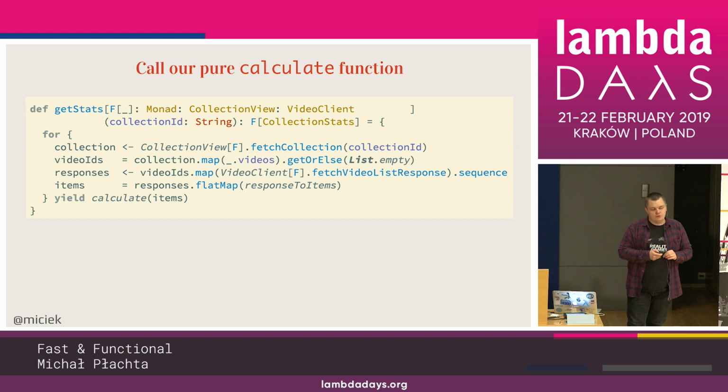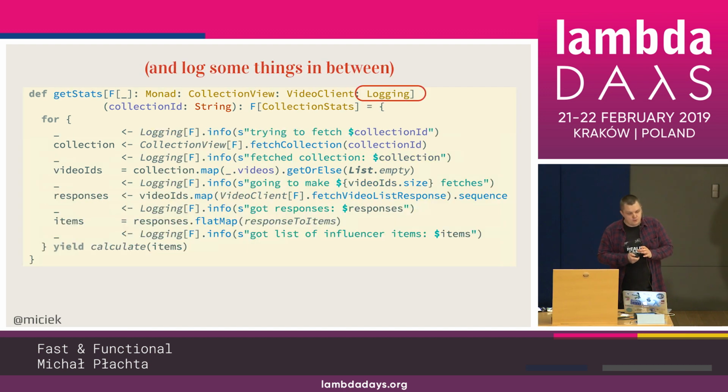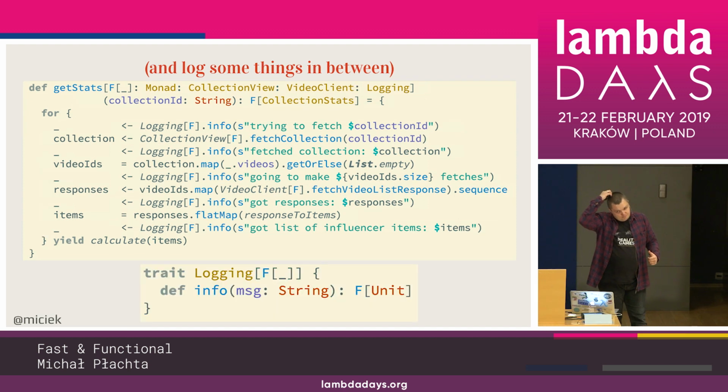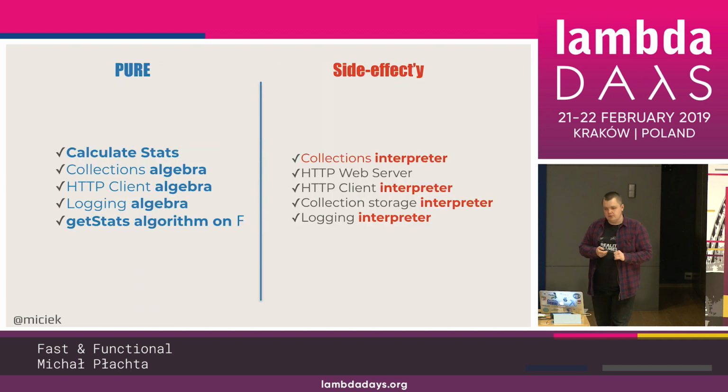4 lines of code for all the requirements to be passed. And we are still in the pure world. Of course, we need to add some logging, but exactly in the same way. So just adding logs in between, but the mechanics are exactly the same. So logging algebra, right? We just created this function, which fits on one slide with all the logging and all the things. We don't care how it's done. We just say what should be done. So, functional programming at its core.